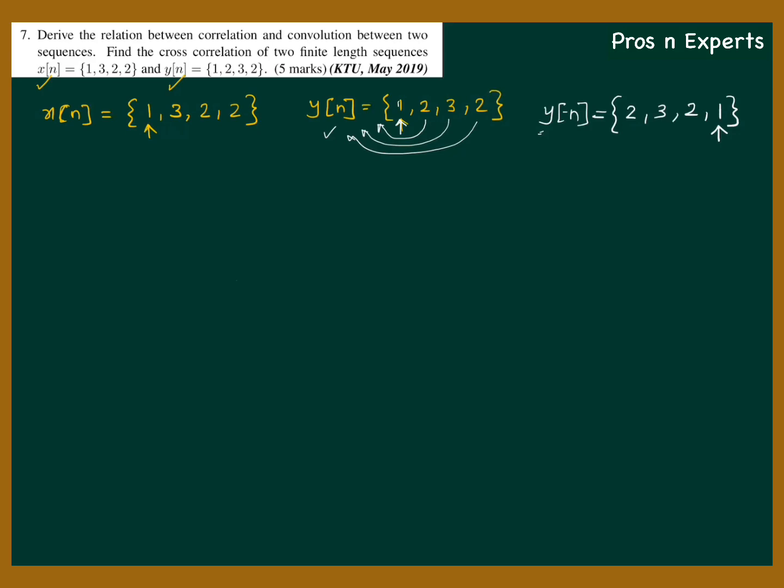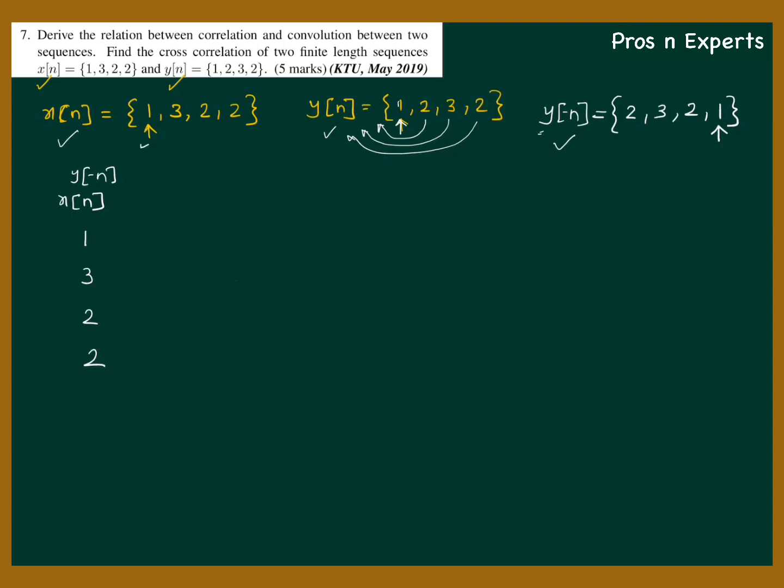Now we are going to convolve x of n and y of minus n. There is a very simple method for that, the tabular method. So I'm writing the samples of x of n in a column. The first sample is 1, then 3, 2, 2. Similarly, I'm going to write the samples of y of minus n in a horizontal fashion.